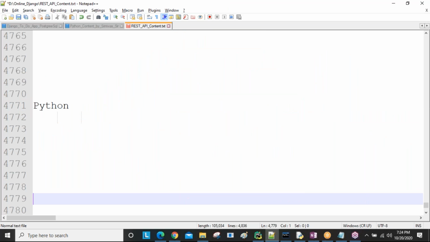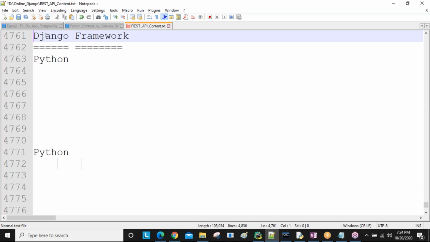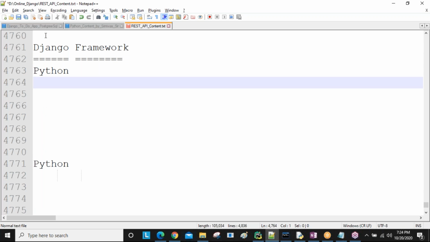So next, before learning Python-related Django framework, first of all some general terms we need to discuss. What are the general terms? Regularly we are developing different programs and different software, so what is a program? What is software?